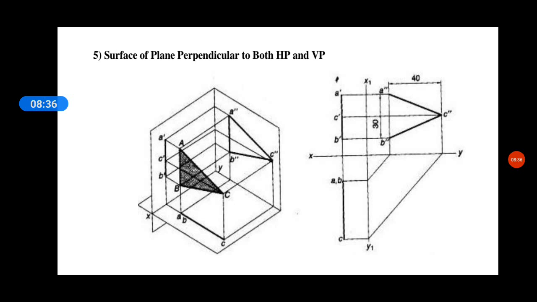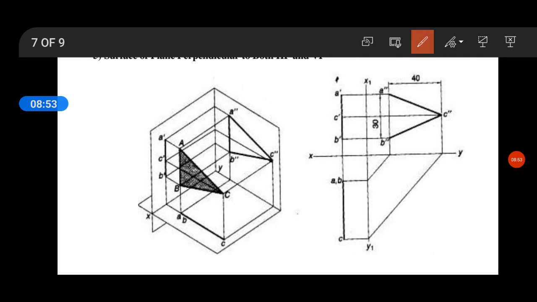If you place the plane perpendicular to the horizontal plane and perpendicular to the vertical plane, then you can see the true shape only in the side view. As you can see here, only in the side view you can see. Side view means it is a profile plane. You already know about the quadrants: horizontal plane, vertical plane and the profile plane. So in the profile plane you can see the true shape.